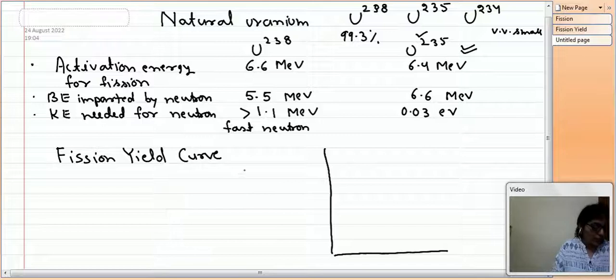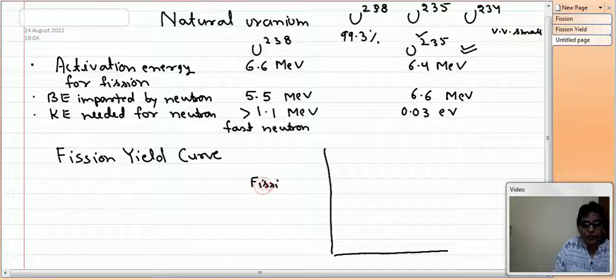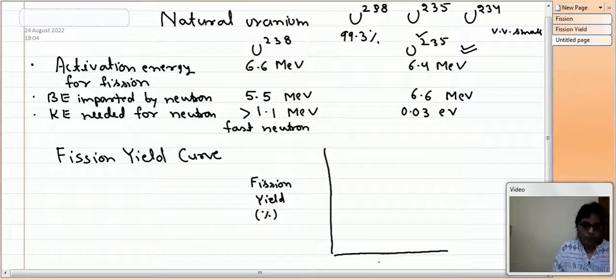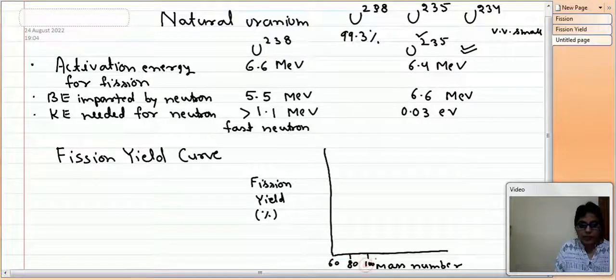And here on the y-axis we have fission yield in percentage. And on the x-axis we have mass number. So let us denote the mass number starting with 60, then 80, then 100, 120, then 140, then 160, and 180.